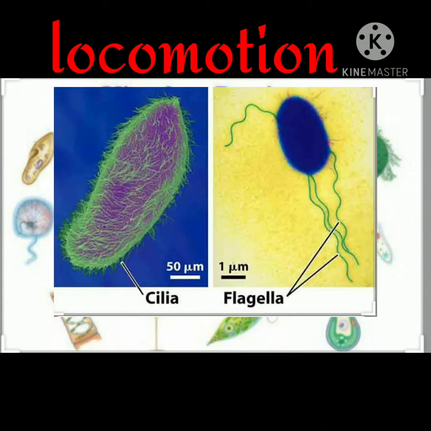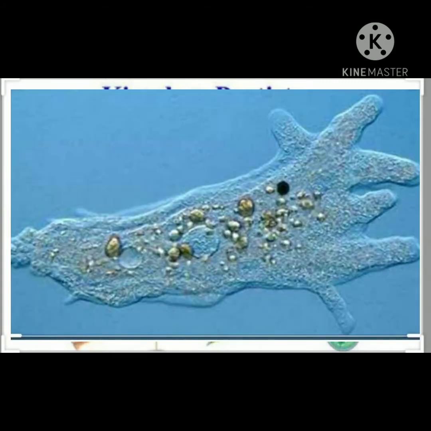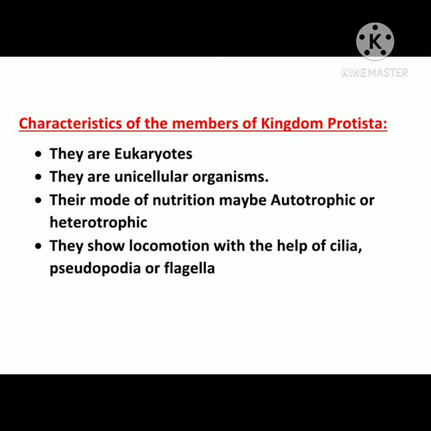They show locomotion with the help of hair-like cilia, thread-like flagella, or finger-like cytoplasmic projections called pseudopodium. So, the characteristics of the members of kingdom Protista are they are eukaryotes, they are unicellular organisms, their mode of nutrition may be autotrophic or heterotrophic, they show locomotion with the help of cilia, flagella, or pseudopodia.